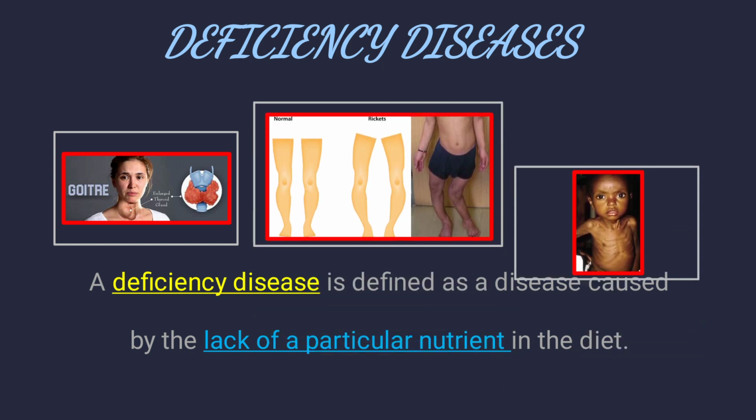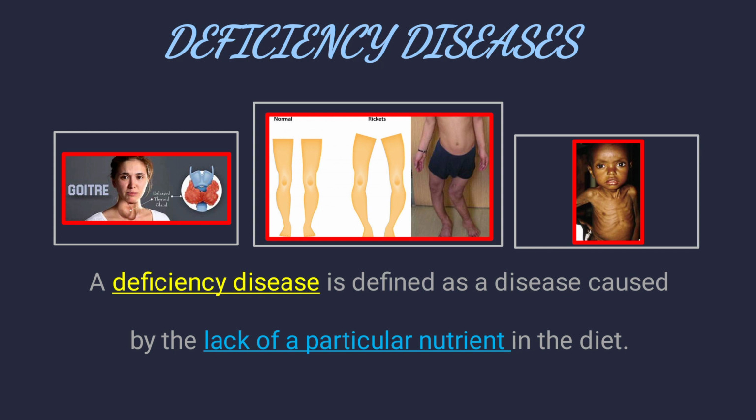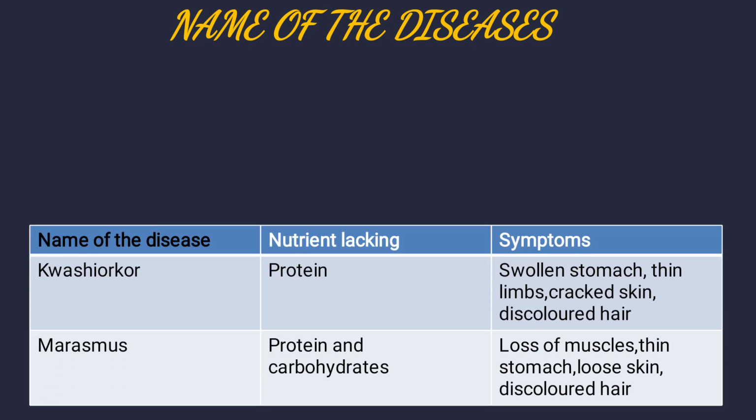Rickets is one of the deficiency diseases, and marasmus is one of the deficiency diseases. Now we will study in the next slide what the various deficiency diseases are. Name of the diseases. Number 1 is Kwashiorkor, protein. It is the disease caused by the lack of protein, and this disease occurs in children between 1 to 5 years of age.